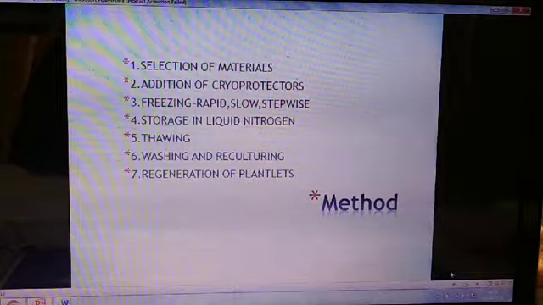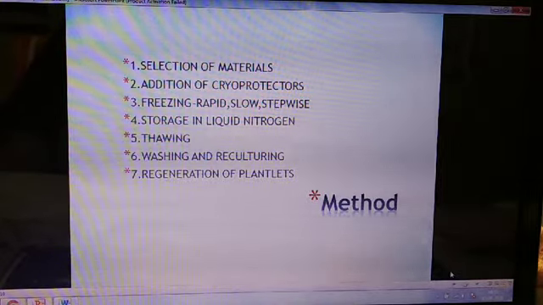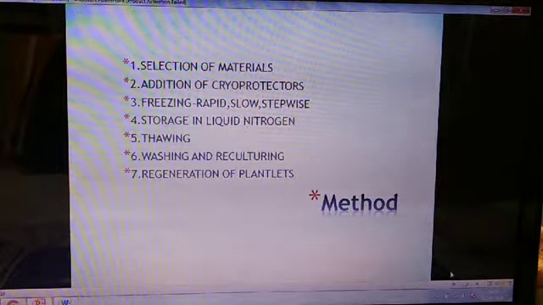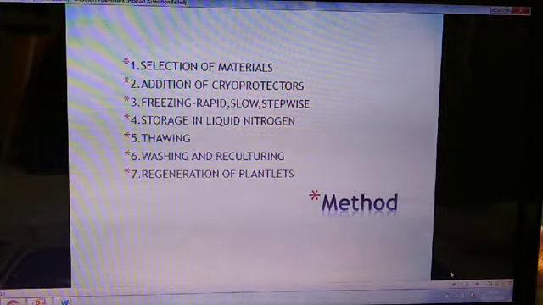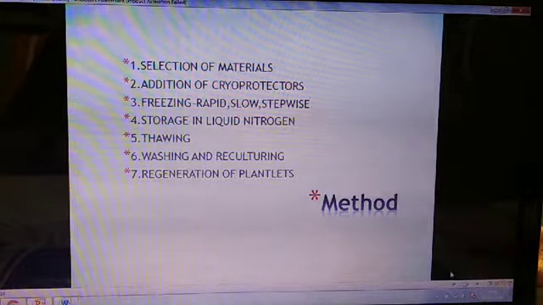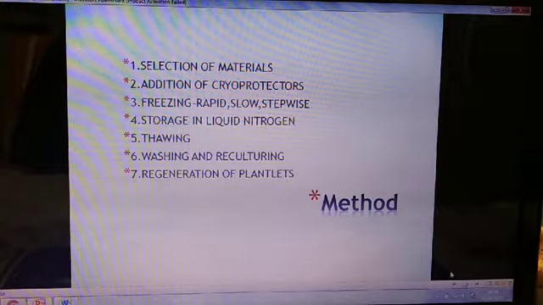Next comes the stepwise freezing. It includes both of the above freezing processes, that is rapid and slow. In this method, temperature gets lowered by minus 20 to 40 degrees centigrade. Through this stepwise method, the decline in temperature is controlled, formation of crystals is reduced, and good results are obtained through the stepwise freezing method.